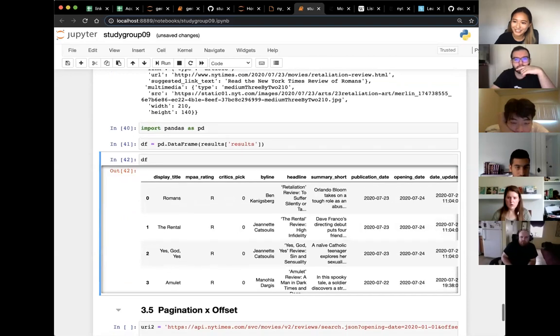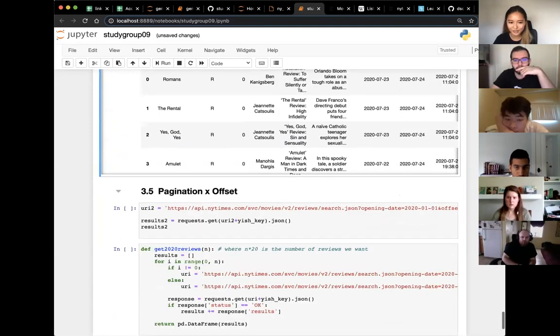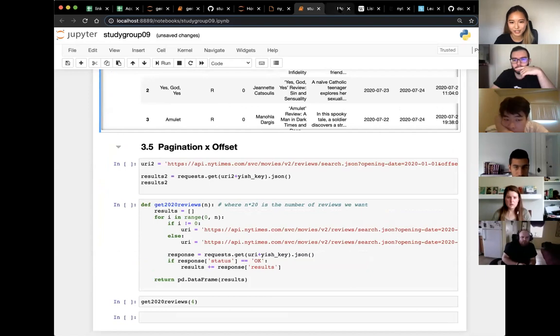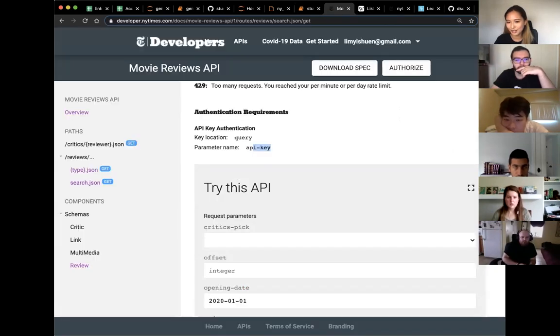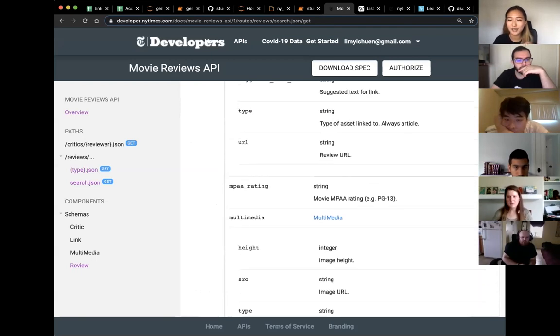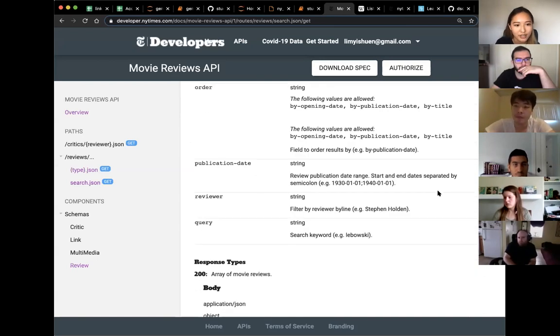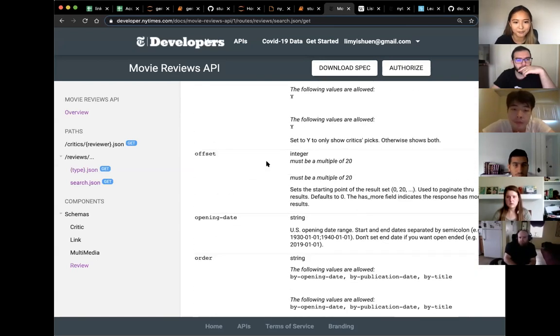Not too much. So when we want to get multiple results, what we would do is something called pagination and offset. Something we see here, also through looking at the documentation, and you'll start to see very common terms that come up in different APIs' documentation. One of them is offset. So let's take a look at offset here. Offset must be a multiple of 20.